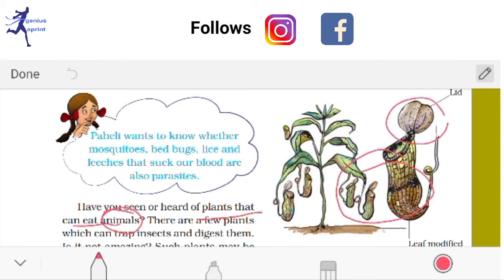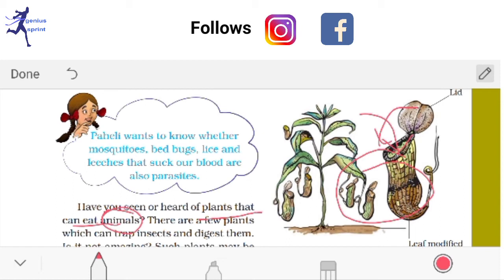There is a lid-like structure, and this part is another container-like structure. When an insect enters that part, the lid completely covers the upper part of it. As a result, the insect cannot go out from it.